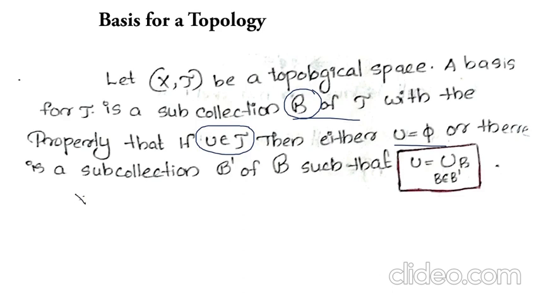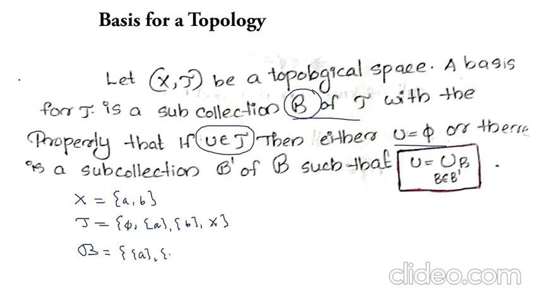For example, we take X as the set {a, b}, and tau is equal to phi, {a}, {b}, and {a, b}, that is X. And let B be a subcollection of tau given by B equal to {a} and {b}.